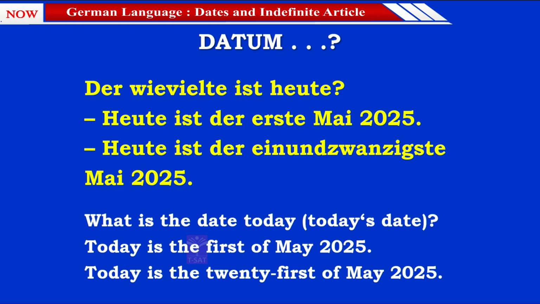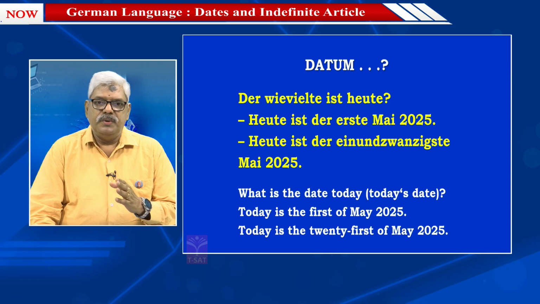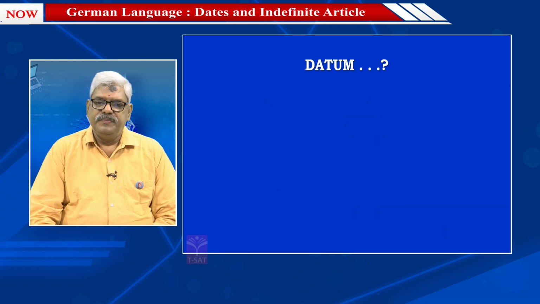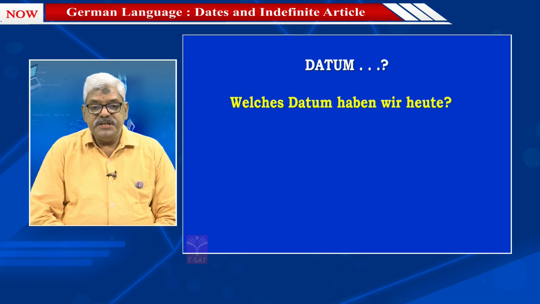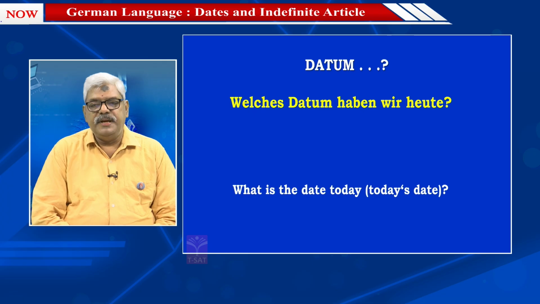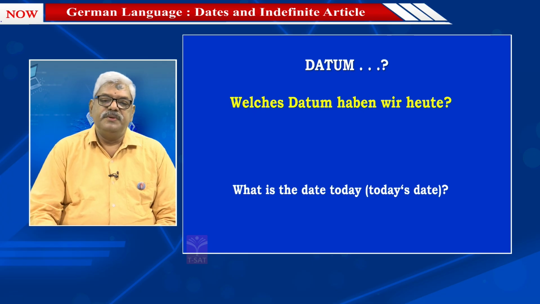Another way of asking is also there. So we shall today see both the ways for today, tomorrow, day after tomorrow, yesterday, day before yesterday. For each of them, both the versions we shall see. So the second version of asking is, Welches Datum haben wir heute? Which date is today, or what is today's date?